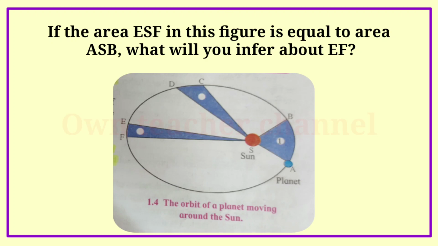But the distance AB is much larger than the distance EF. This means the planet has to move faster between A and B than it does between E and F. As a result, the planet moves faster in its orbit near the Sun and comparatively slower when it is further away from the Sun.